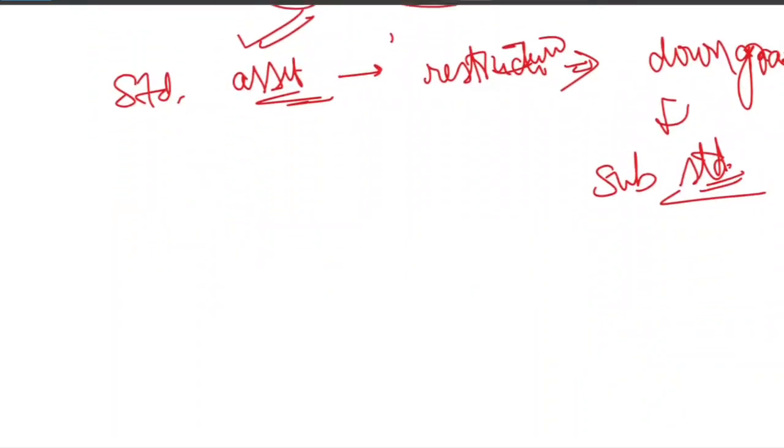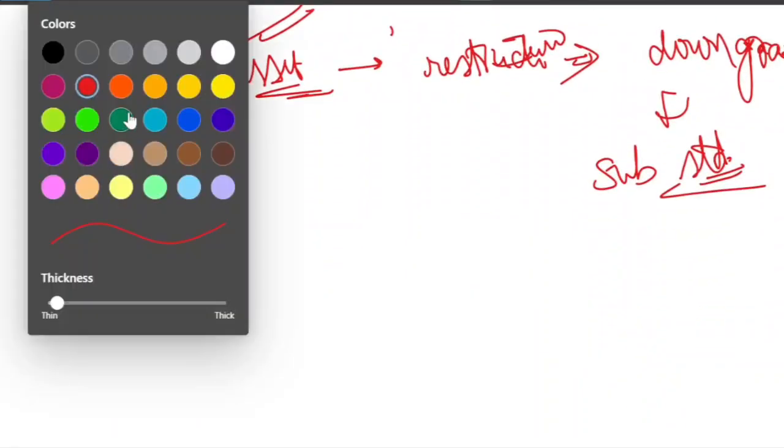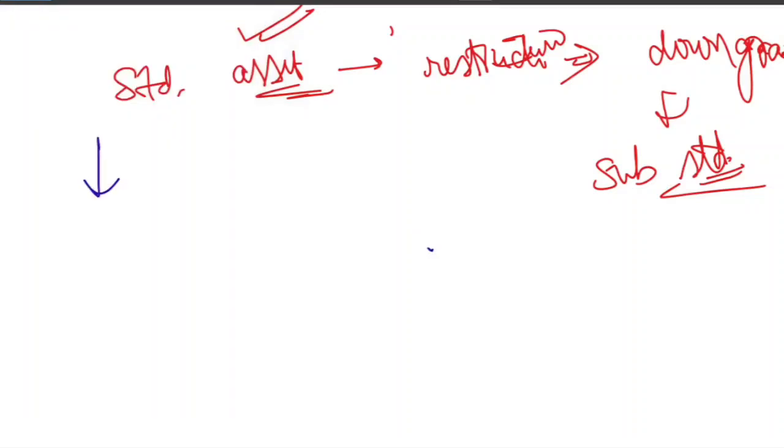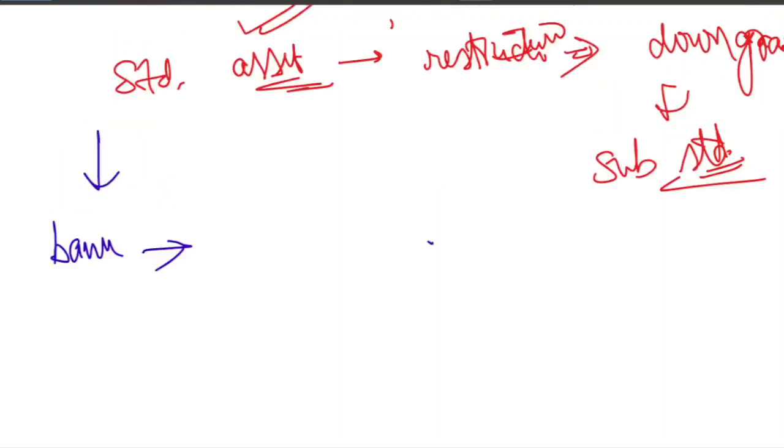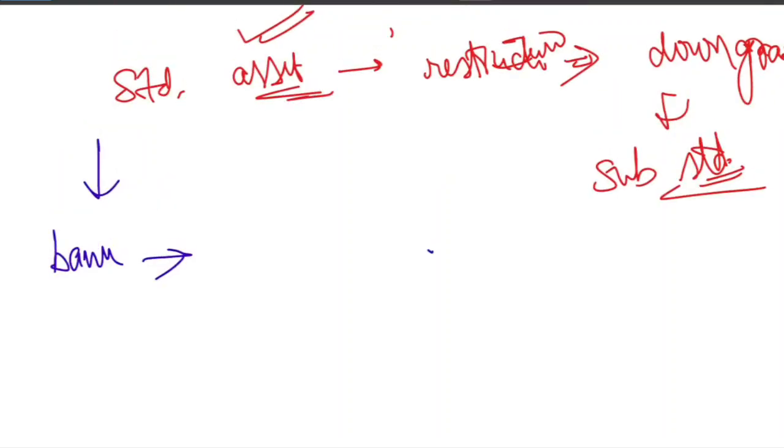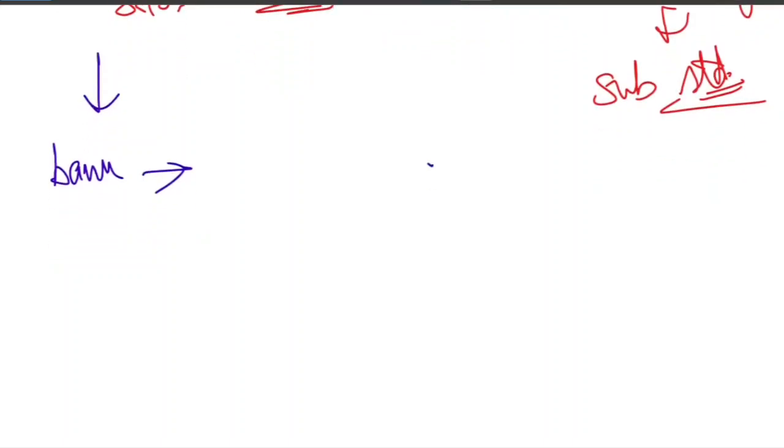So why does RBI do this? You may ask me, sir, why does RBI do this? To ensure banks don't misuse restructuring to hide NPA. The downgrade forces the bank to make higher provision and to stay cautious.